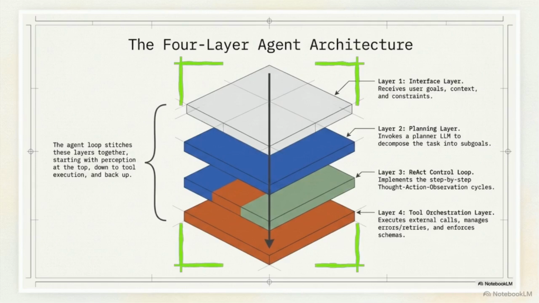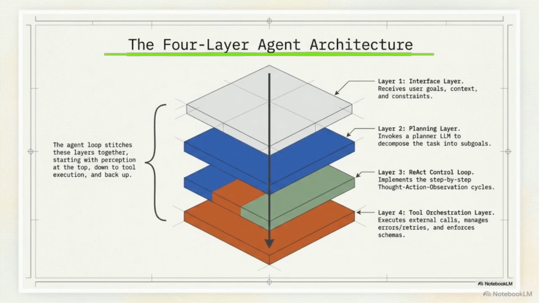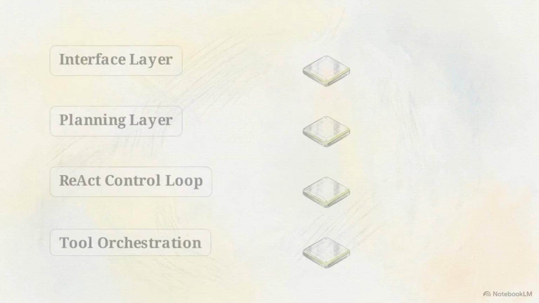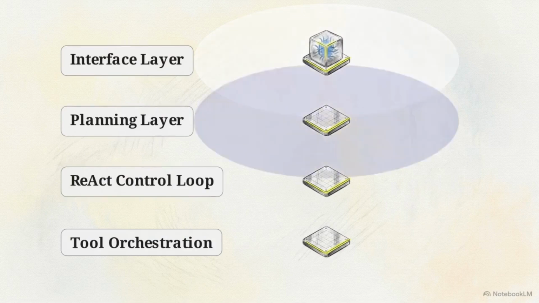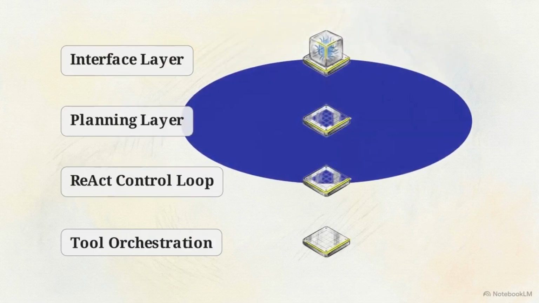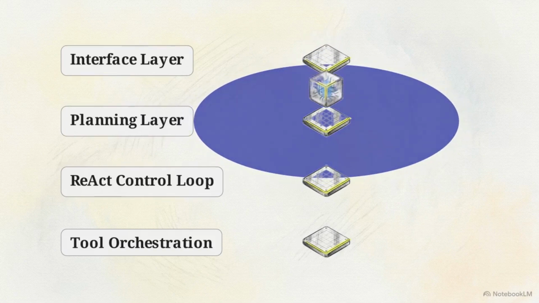To construct that loop, developers utilize a specific software stack. This 3D diagram illustrates the 4 interacting layers of modern agent architecture. At the very top sits the interface layer. This component receives the user's initial goals and sets the operational constraints. Immediately below it is the planning layer. Acting as the system's prefrontal cortex, it algorithmically decomposes the broad user request into a precise sequence of subgoals before